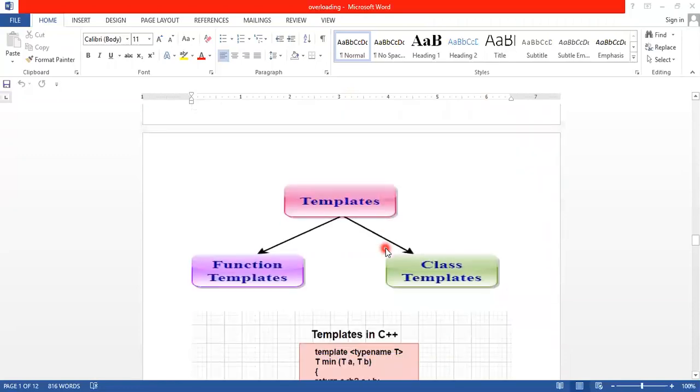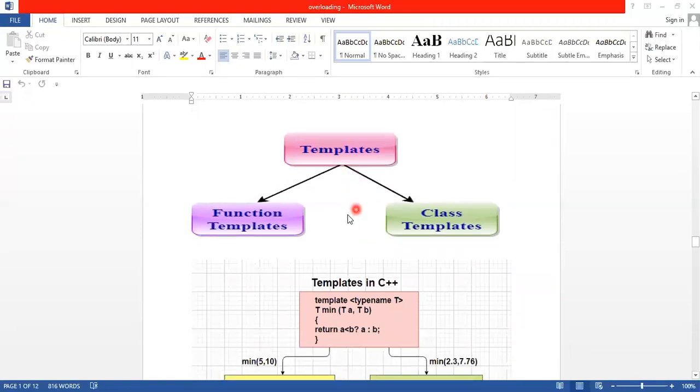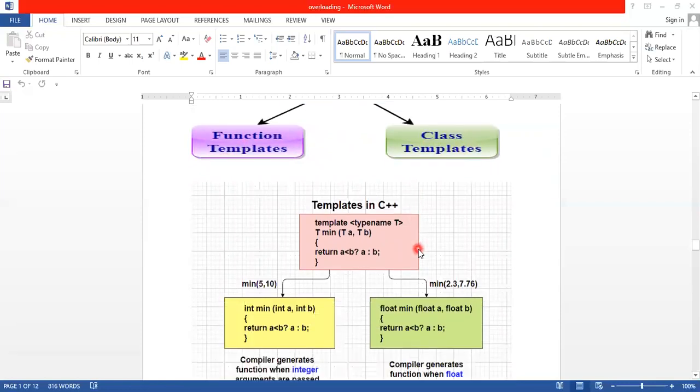The next one is templates. So C++ has two kinds of templates, the function template and the class template. So how to define the template means, its syntax is template, then typename T. Using this T we can define the variables. So T function min, T a, T b, like that, return if a is less than b, then a, otherwise b.